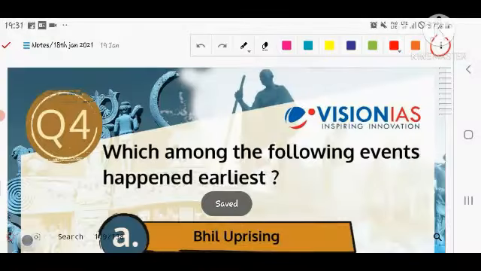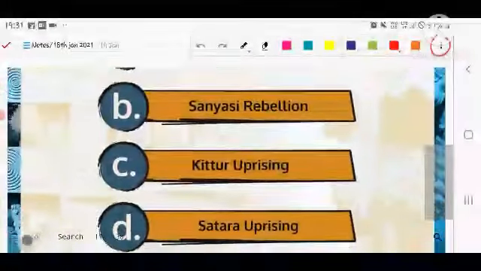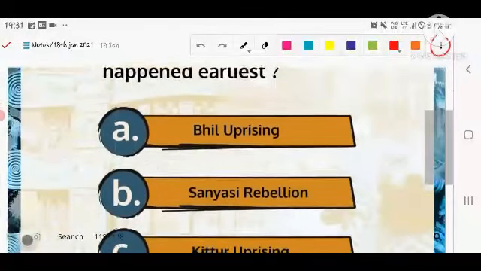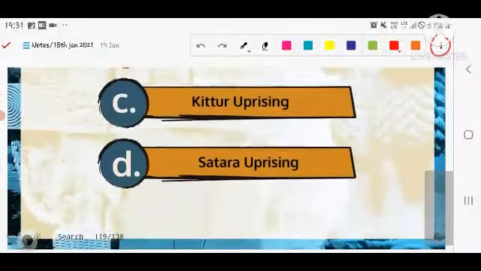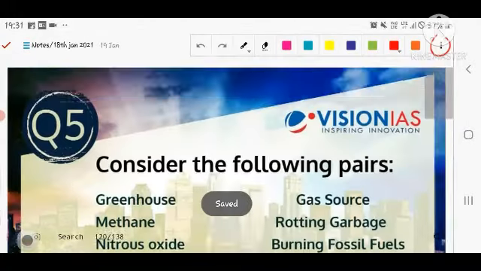The next question is related to which of the following events happened earliest. The options are the Bhil uprising, Sannyasi rebellion, Kittur rebellion, and Satara rebellion. I repeat the question: which of the following events happened earliest? The options I already talked about. Let's see the next question.